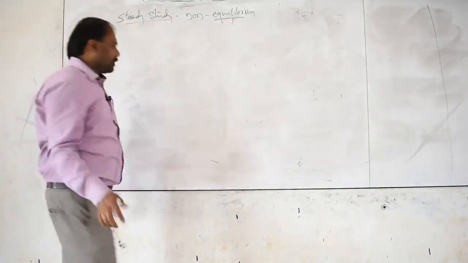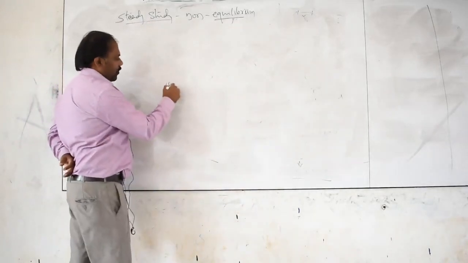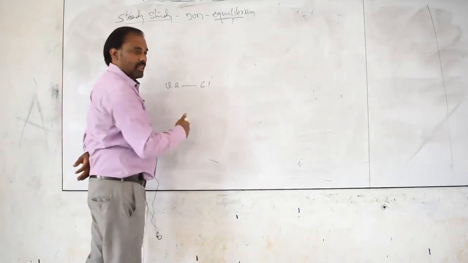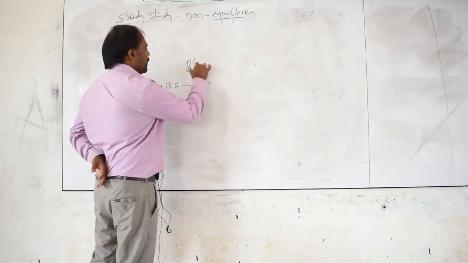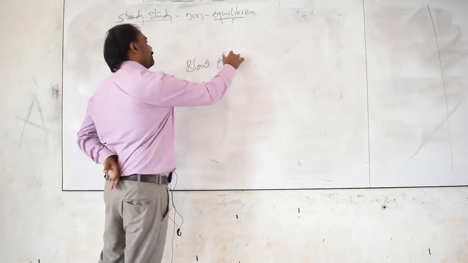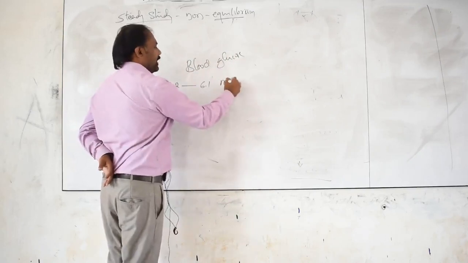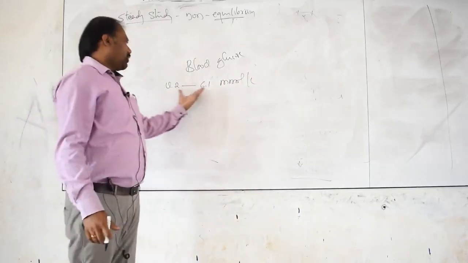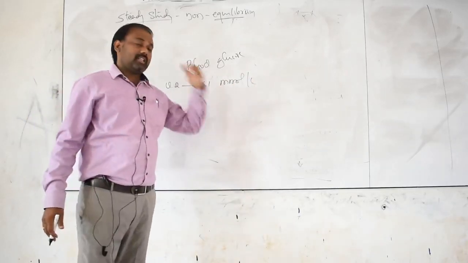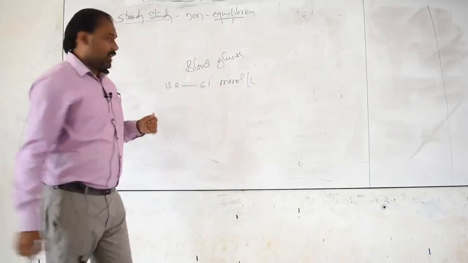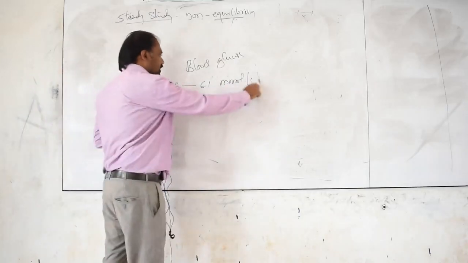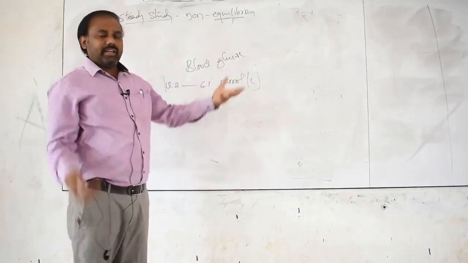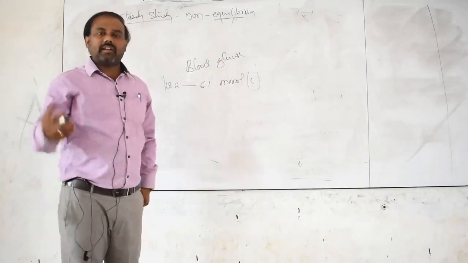Let's say, for example, 4.2 to 6.1. That is what? Normal blood glucose level. That is millimole per liter. Just imagine, just 4.2 to 6.1 millimole per liter, that is the normal blood glucose level. So when it reaches equilibrium, it never performs any kind of function.